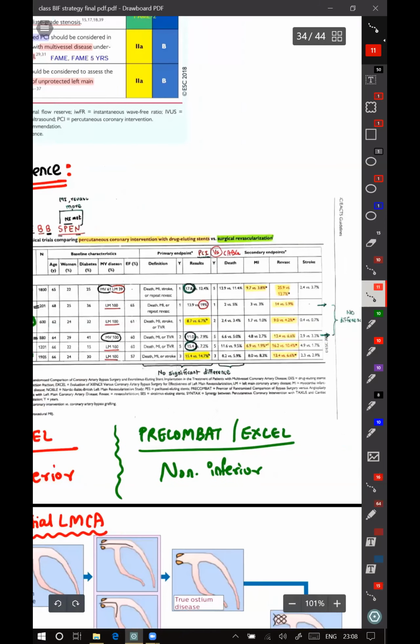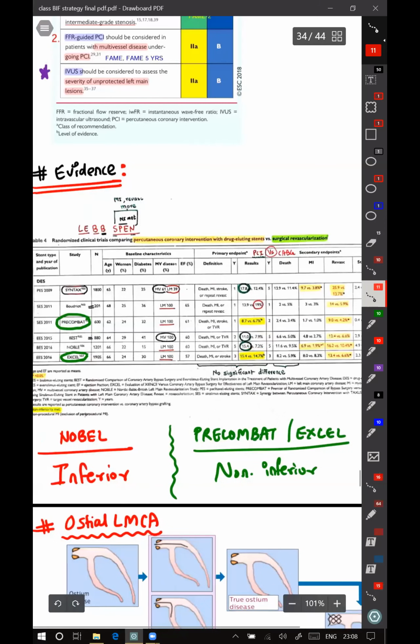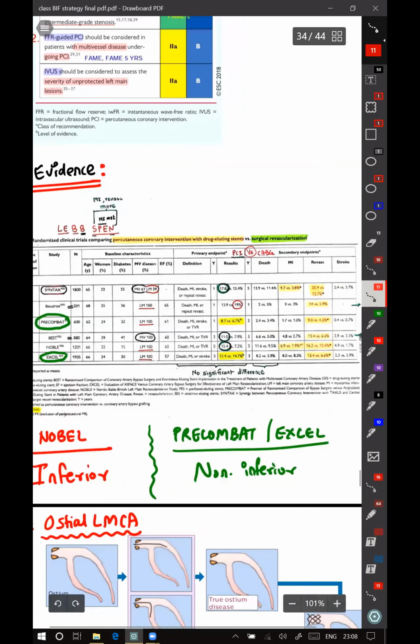What differed was the revascularization rate. In all the trials, revascularization was more in PCI as compared to CABG. So with respect to need for revascularization, CABG fared superior to PCI always. But the clinical significance was achieved only in Excel, Nobel, Pre-Combat, and Syntax trial out of the 4.